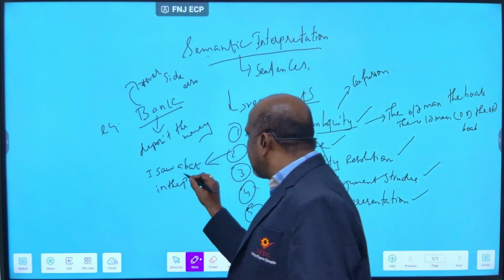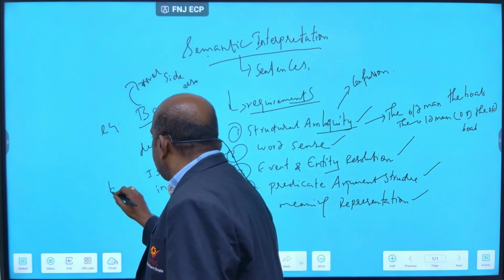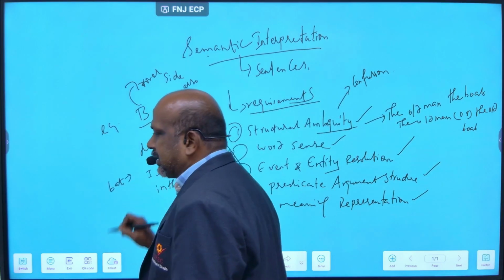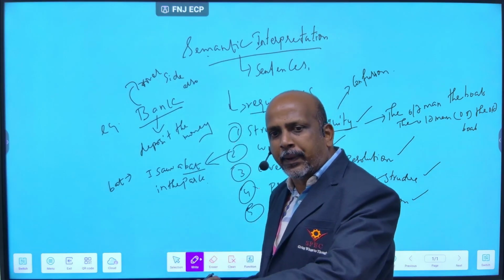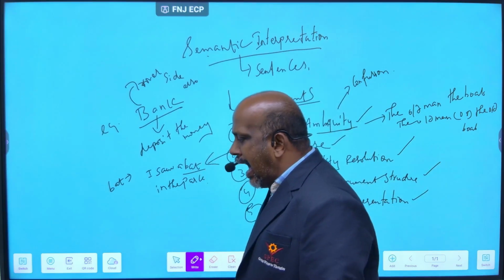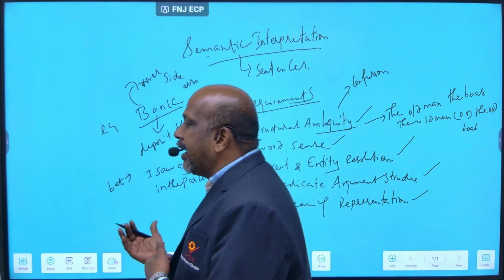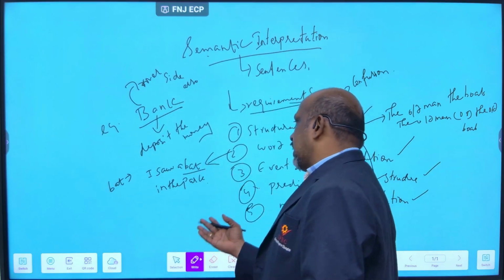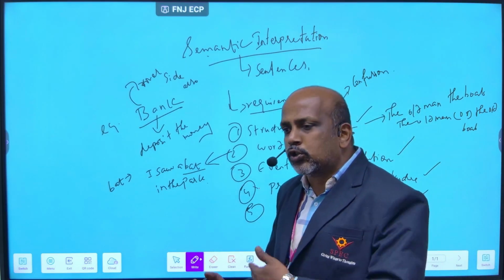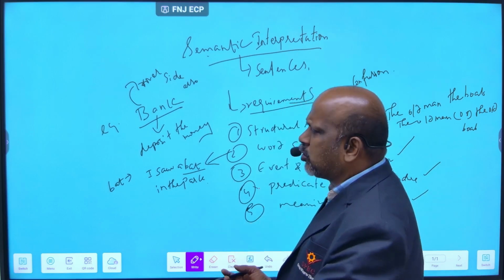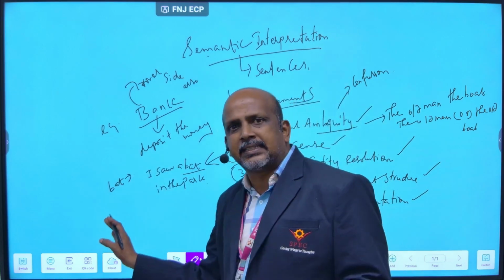Bat: what you use to play cricket or anything, you call it a bat. And the animal also you call a bat. That is the concept.